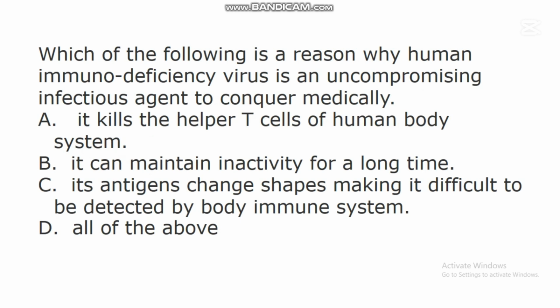B. It can maintain inactivity for a long time. C. Its antigens change shapes, making it difficult to be detected by the body immune system. D. All of the above. In this question, the correct answer is D.